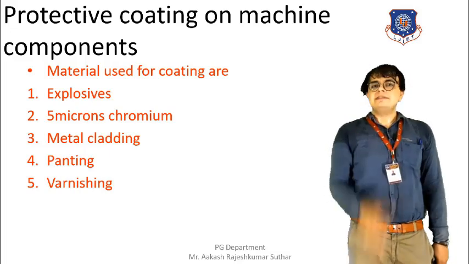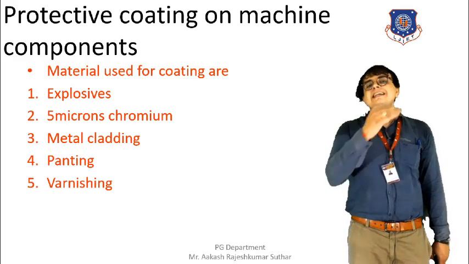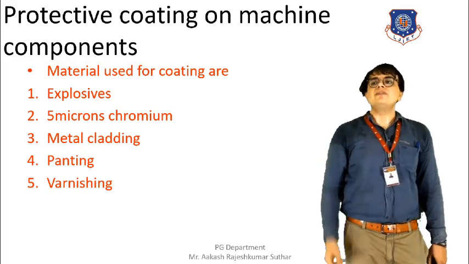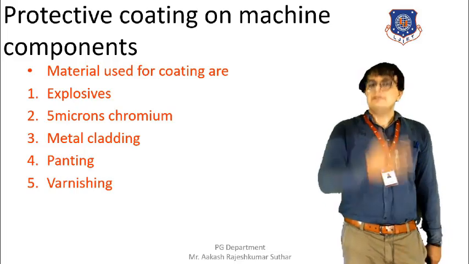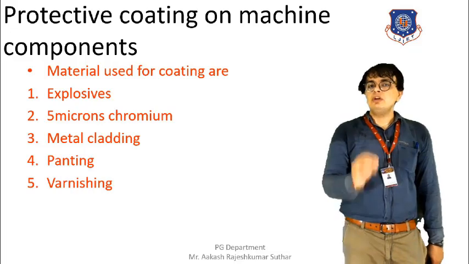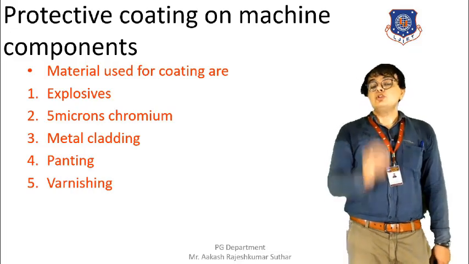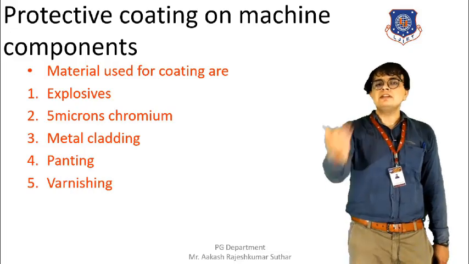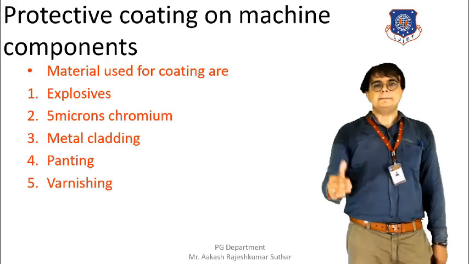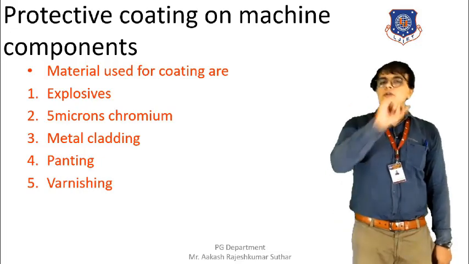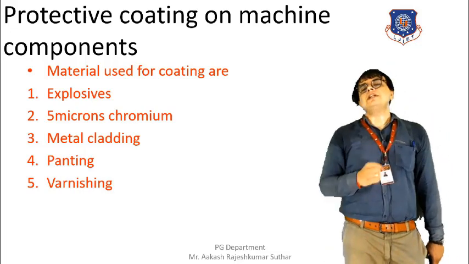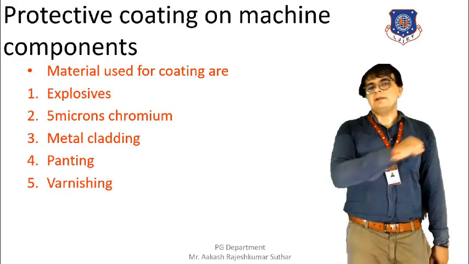We all know that this coat of layer will not be safe for a longer time. It will deteriorate or be destroyed with age. So it is necessary that whenever we want to use some machine, it should be painted first, before using the machine, so that it can be used for a longer time. As a result of this, the corrosion will not occur. So this is how the protective coating on the machine components is helpful.